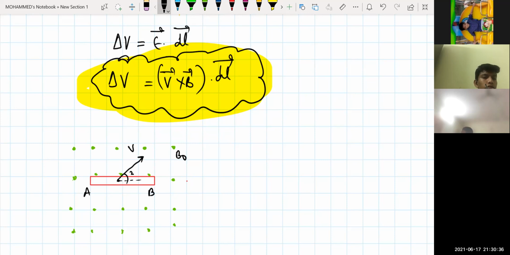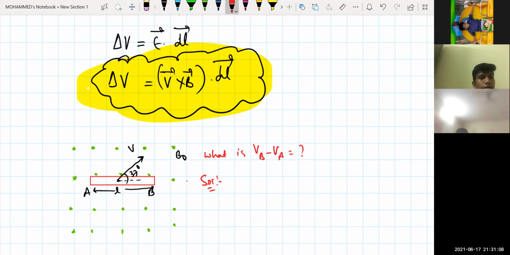Okay, and the length of this conductor I'm taking as L. If I'm asking you, what is VB minus VA? VB minus VA will be equal to how much? That means B will be at higher potential and A will be at lower potential, isn't it?